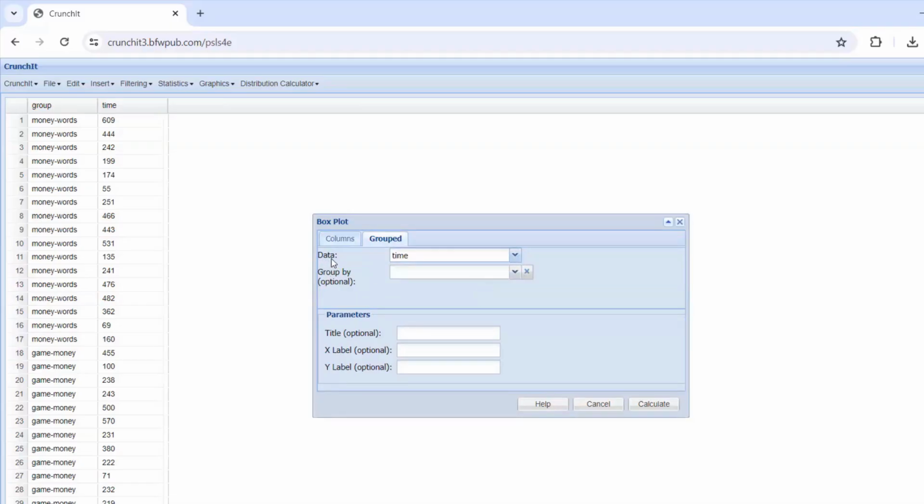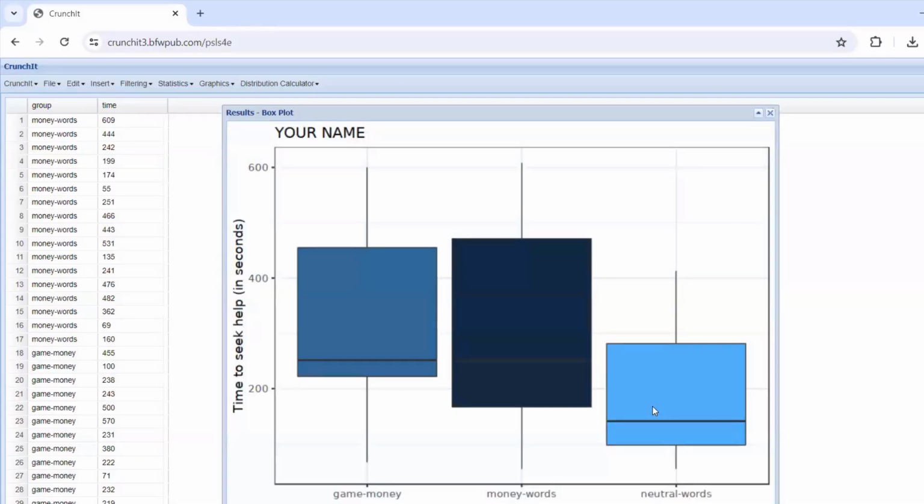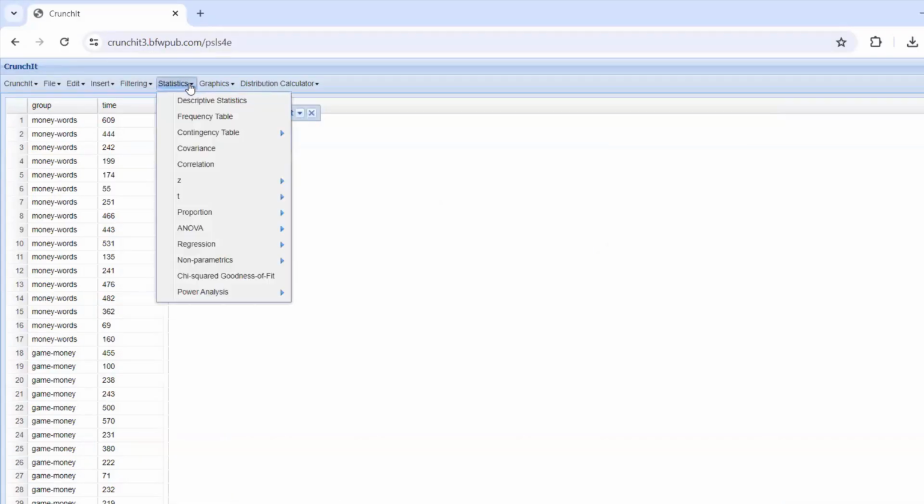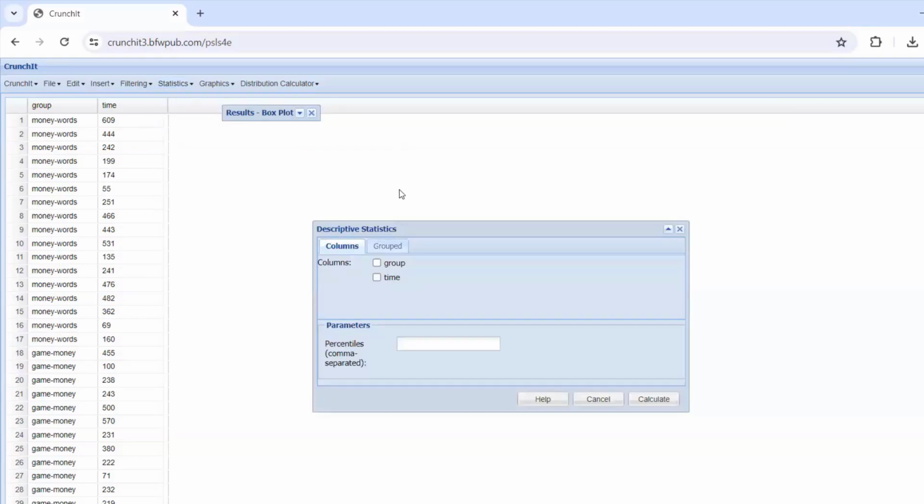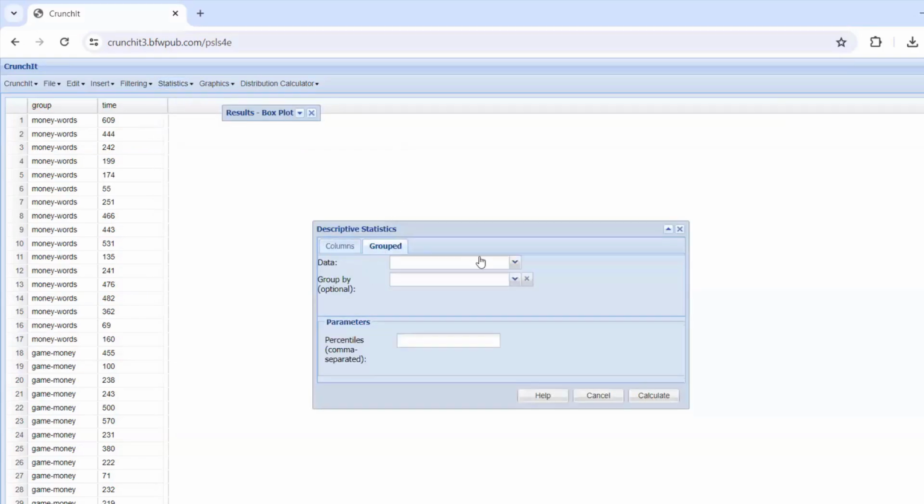Now for the box plot, you will notice that by default, Crunchit does not provide the axis label, which is absolutely important. So you will have to enter that yourself. So in this case, time to seek help and include the units measured in seconds. So in seconds or sec. For the descriptive statistics, you will also want to obtain those findings by group.